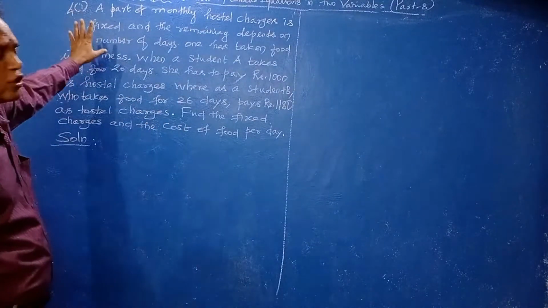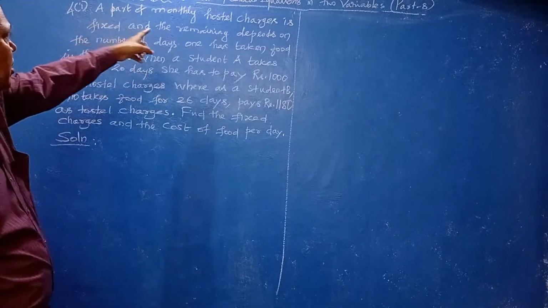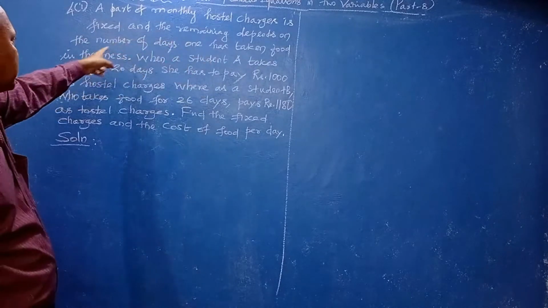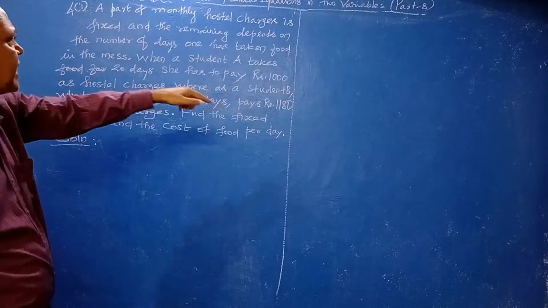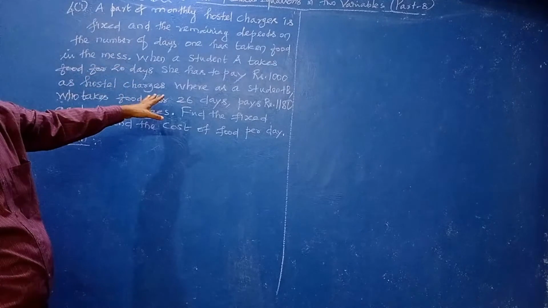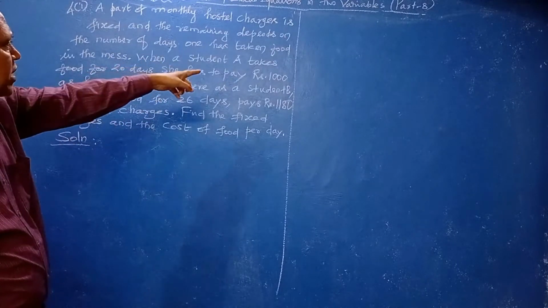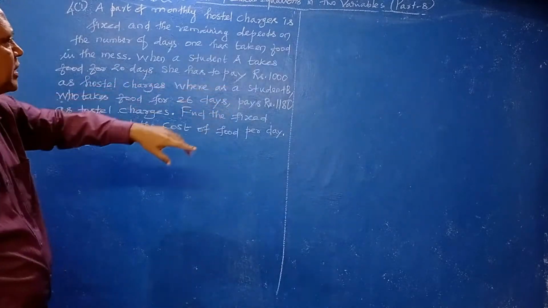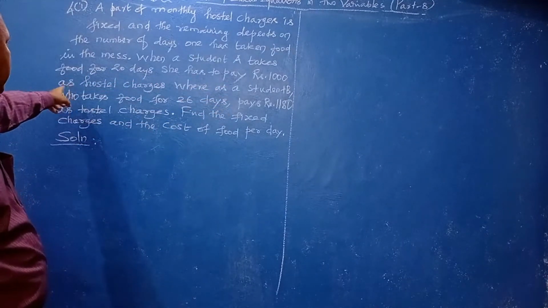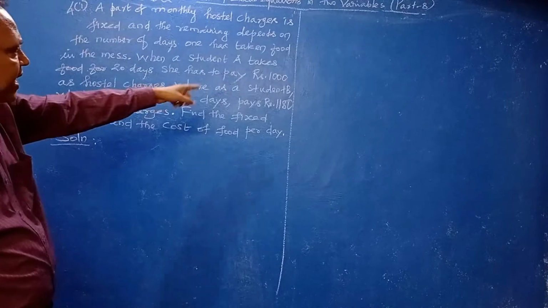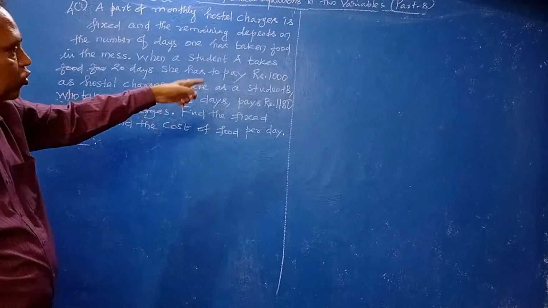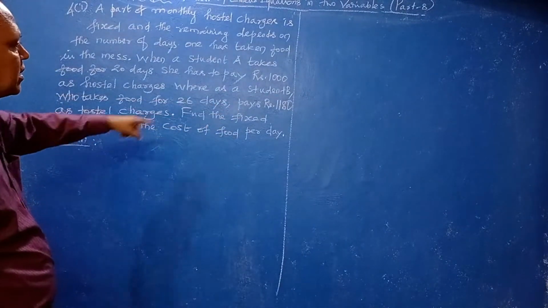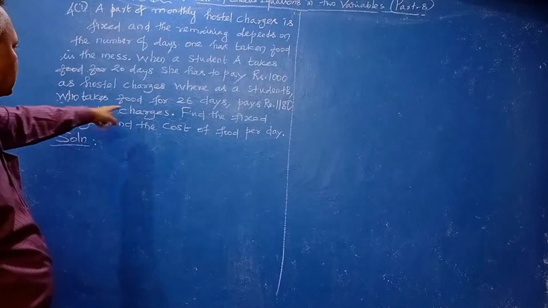Fourth problem, first one. A part of the monthly hostel charges is fixed and the remaining depends on the number of days one has taken food in the mess. Clear? So when student A takes food for 20 days, she has to pay 1000 rupees as hostel charges. Whereas student B, who takes food for 26 days, has to pay 180 rupees as hostel charge.